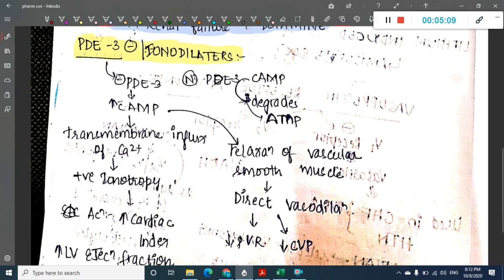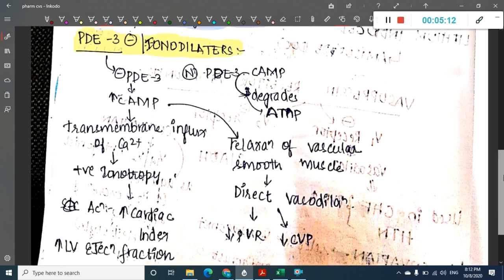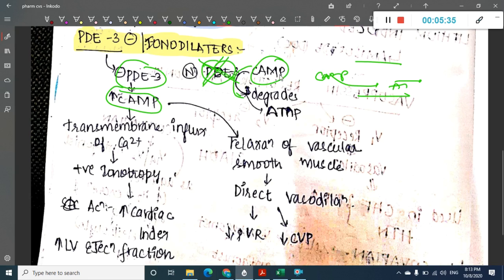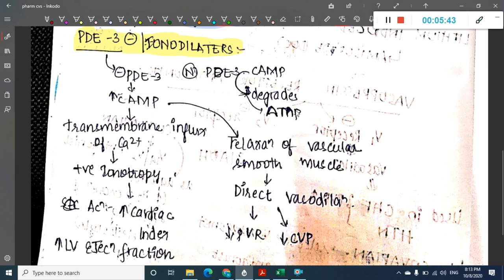So these drugs will inhibit phosphodiesterase 3. Once they inhibit this phosphodiesterase 3, this will increase the cyclic AMP. Normally, phosphodiesterase 3 degrades the cyclic AMP. But because phosphodiesterase 3 is inhibited, this degradation of cyclic AMP has been lost, right? This increase in cyclic AMP will lead to influx of calcium.